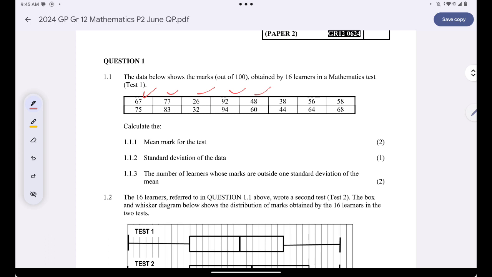Just press 67, press equal to. After that, press 77 equal to. You'll do that for all the elements, all of them until the last one. So you must be able to see all 16 of them. Please double check that we've inserted the correct numbers in your calculator. Are you together? And then press AC if you are done.